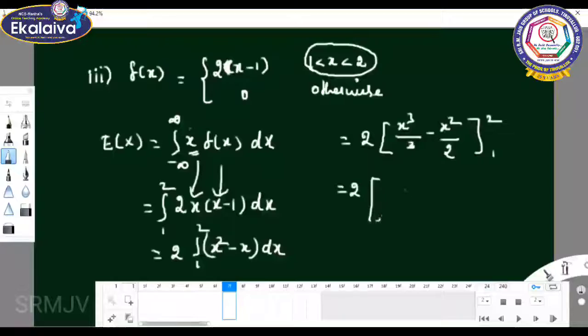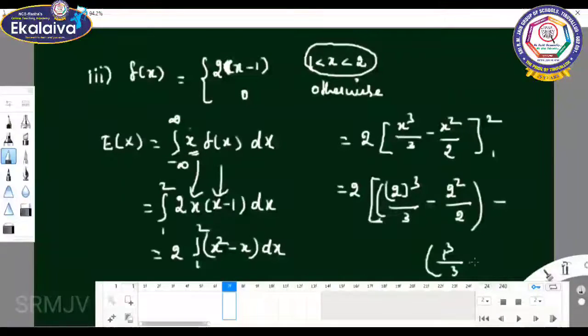2 into the upper limit. What is the upper limit? 2 cube by 3 minus 2 square by 2, upper limit, minus the lower limit. The lower limit is 1 cube by 3 minus 1 square by 2.